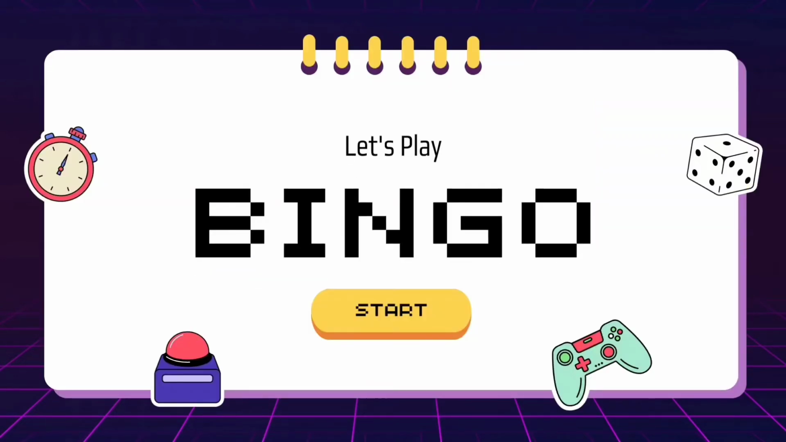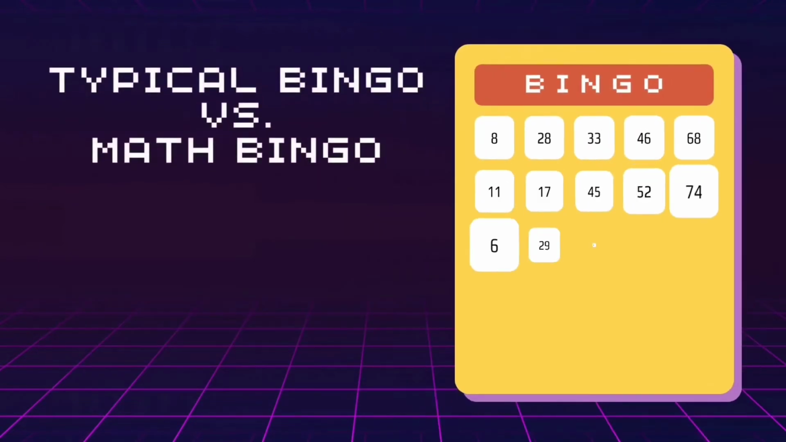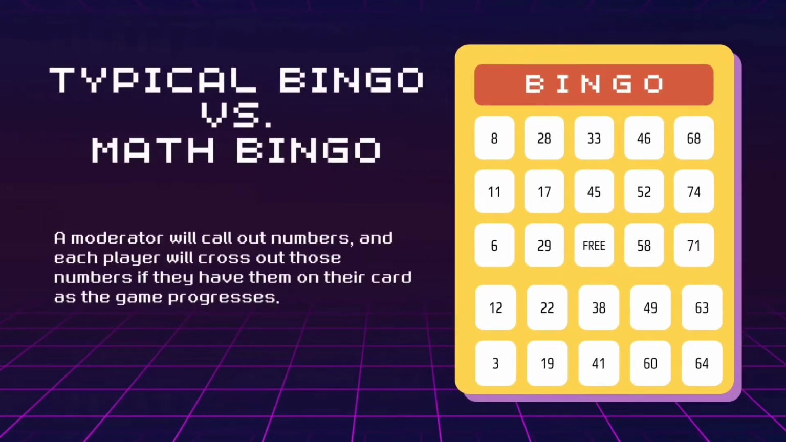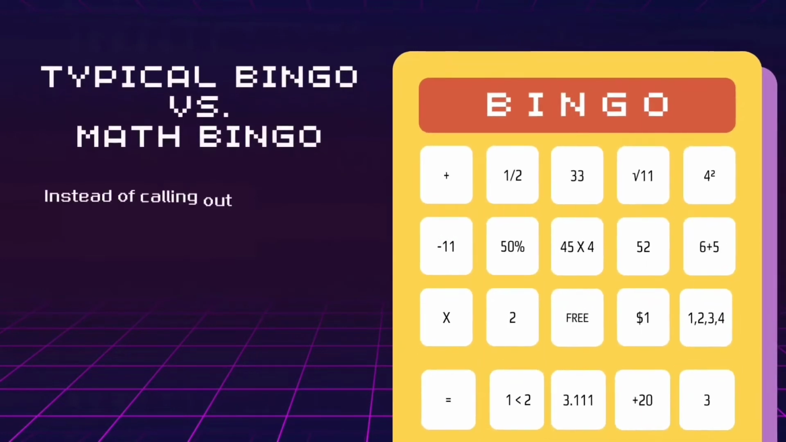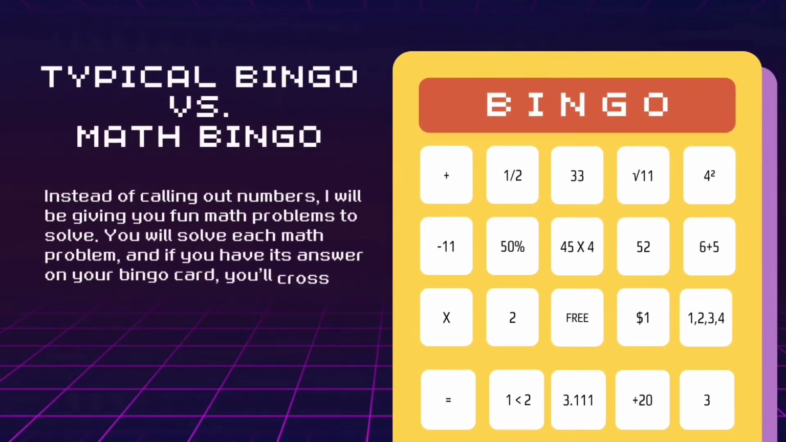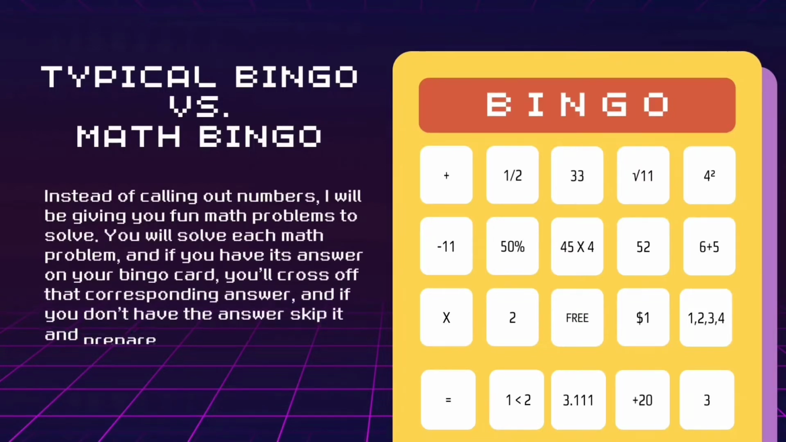Let me introduce you to our game 1, Math Bingo. In a typical bingo game, a moderator will call out numbers, and each player will cross out those numbers if they have them on their card as the game progresses. Math Bingo is like the regular bingo, but with a twist. Instead of calling out numbers, I will be giving you fun math problems to solve.